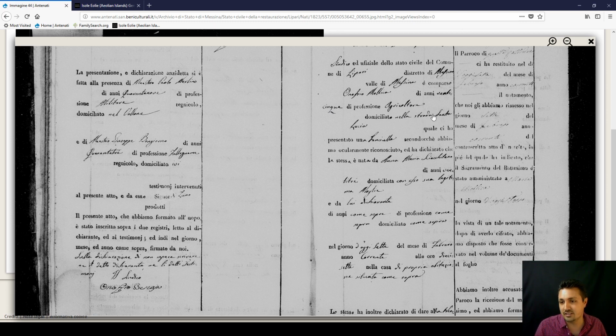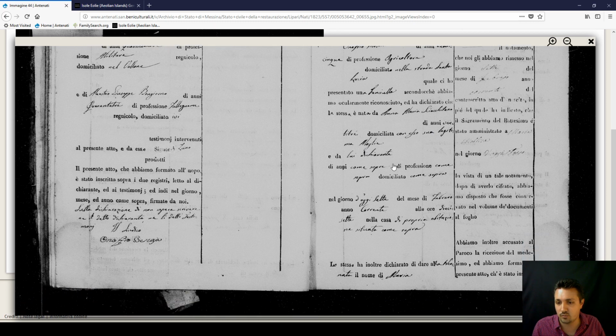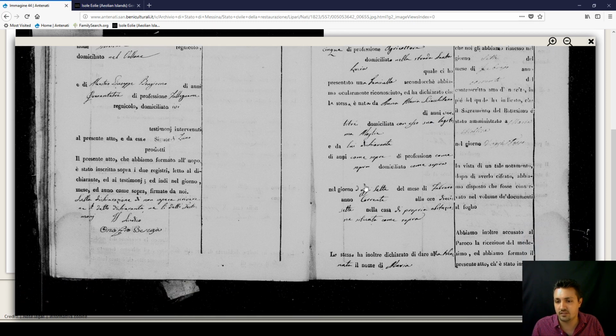And then it said where they were living, in Santa Lucia, Strada Santa Lucia, where they presented a female, born to Anna Maria Schiacciatano, who's the mother, and she was 23 years old. And then down here is the date of birth, the 7th of February of this year, and it will even give you the name given, which is Maria.